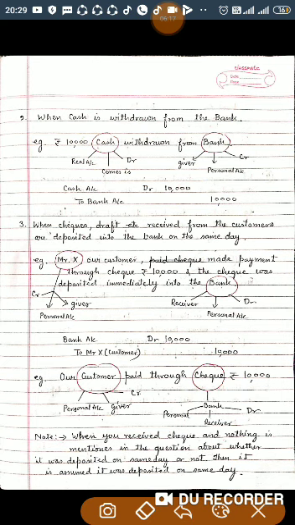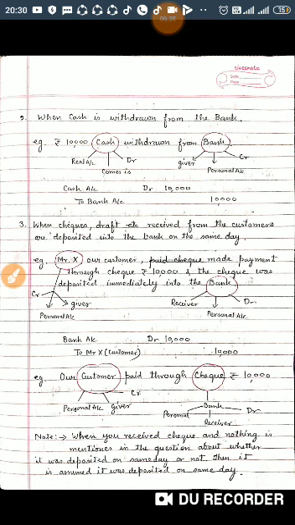X 10,000, being check received and deposited, being check received from Mr. X and deposited. This will be the narration. This is the journal entry. I hope it would be clear to you. Now next,